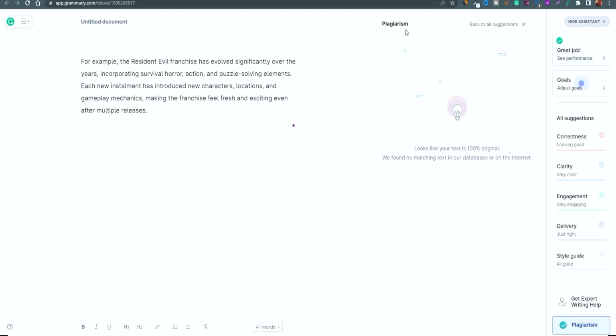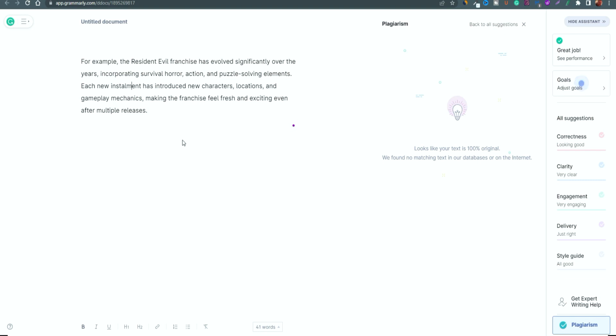So if there is any type of plagiarism, it will flag up at the top and tell you a percentage of certain elements that have been taken from other articles online. In this case it hasn't, because I've made different changes from writing the article itself. So if it's all good on this, there's a chance that you'll be okay online, but you still need to adapt and be aware of certain elements like I mentioned.